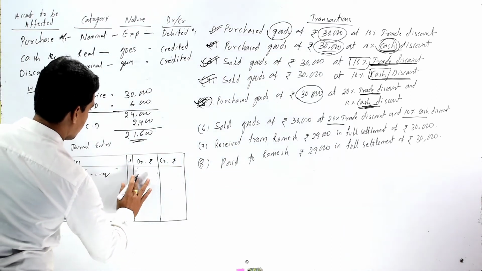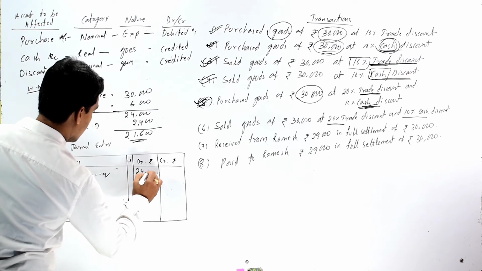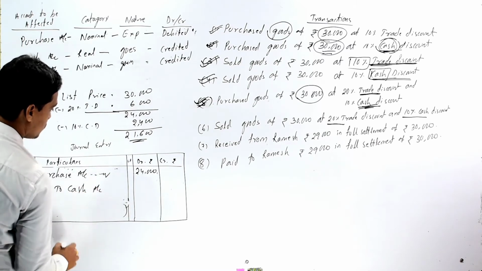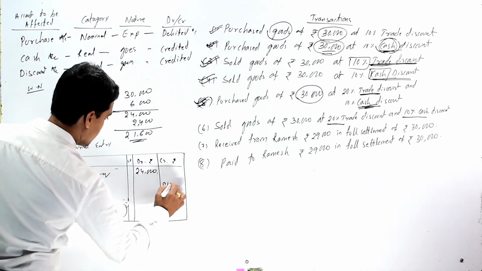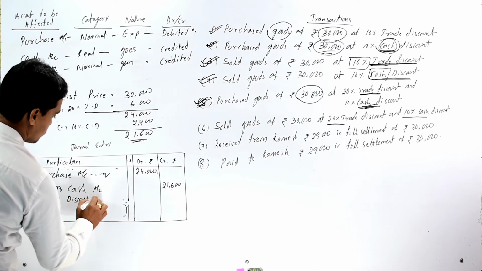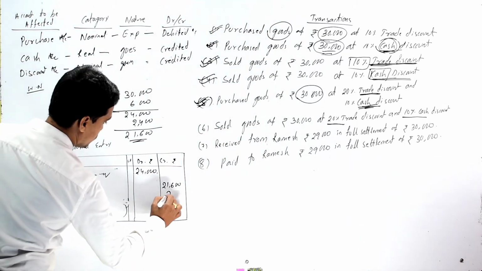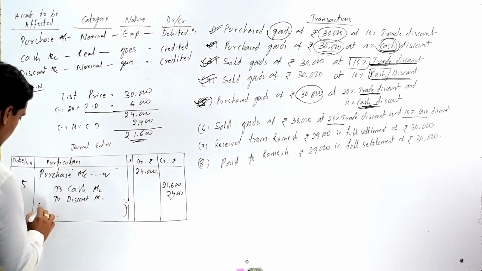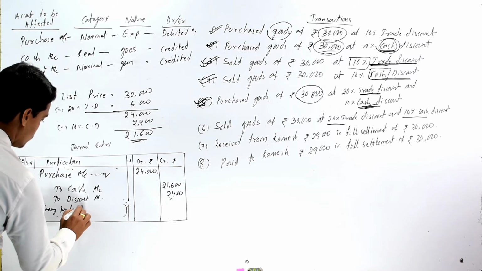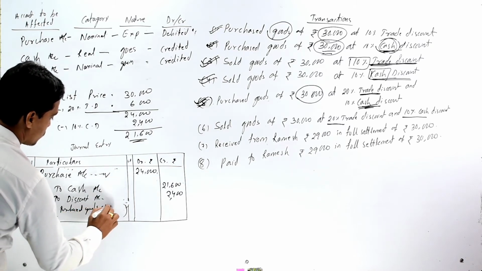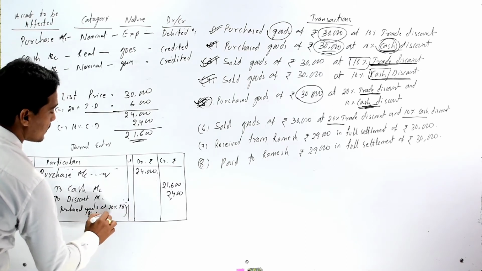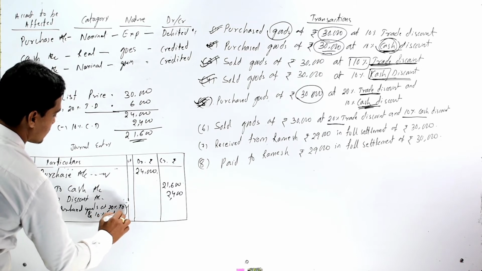So the journal entry of our fifth transaction is purchase account debit rupees 24,000 to cash account rupees 21,600 to discount account rupees 2,400, and the narration is being purchased goods at 20% trade discount and 10% cash discount.